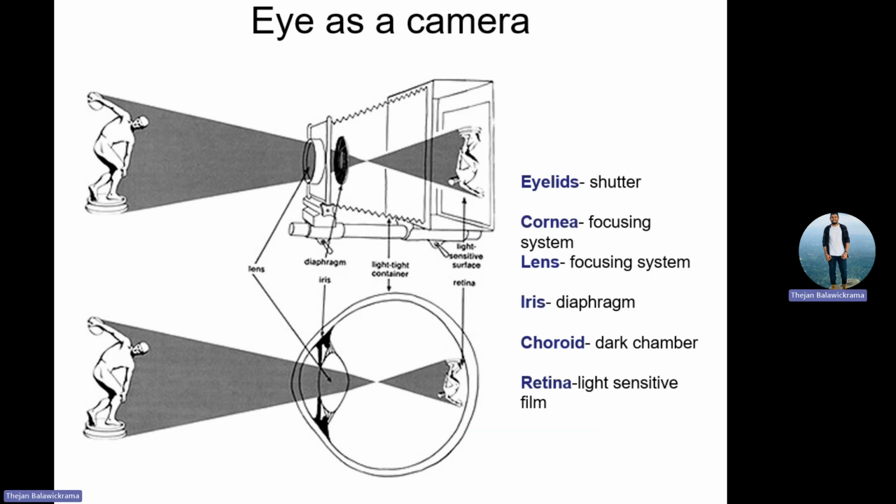This is exactly a camera. If you are taking a picture in daylight, what do you need to adjust? The aperture. If it is a small aperture, you will have a better picture.